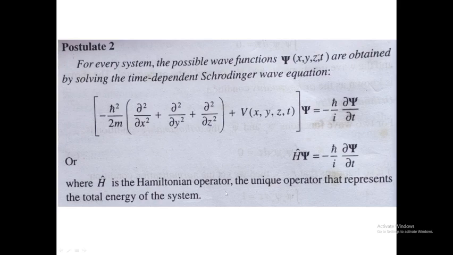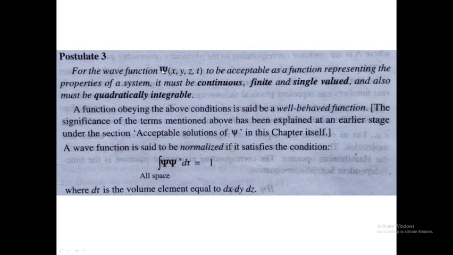Now let us discuss postulate 3. For the wave function psi of x, y, z, t to be acceptable as a function representing the properties of the system, we have already discussed that psi is the wave function of the electron representing the properties of the system. So there are certain conditions: psi should be continuous, finite, single valued, and also quadratically integrable. We have already discussed all these points, and now it comes here also as a postulate of quantum mechanics.